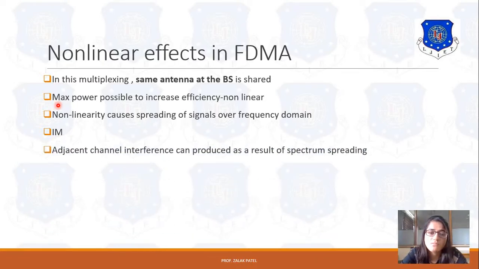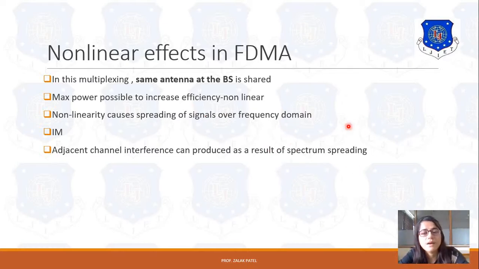Intermodulation can produce adjacent channel interference, and it results in spectrum spreading. We discuss spectrum spreading in detail in unit number 5.